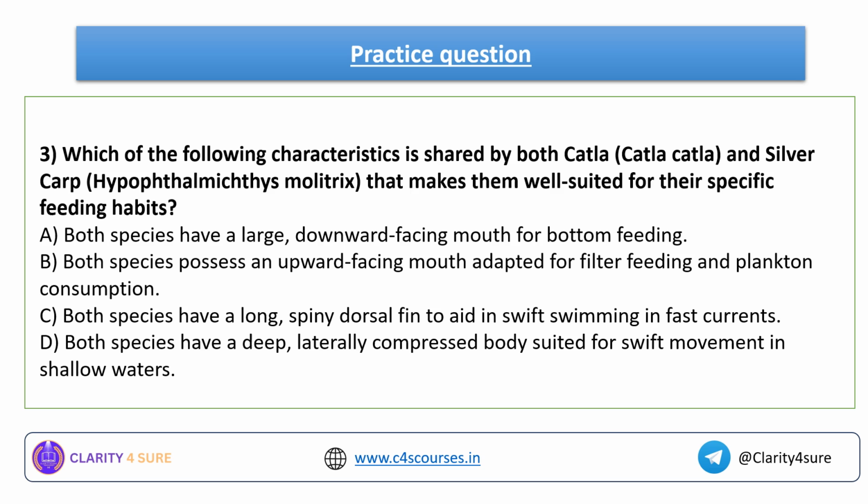Question number 3. Which of the following characteristics is shared by both Catla and silver carp that makes them well suited for their specific feeding habitat? This talks about the morphology of a fish, I mean their external features, because of which they are well suited for their specific feeding habits. Please let me know your answer in the comment section below.